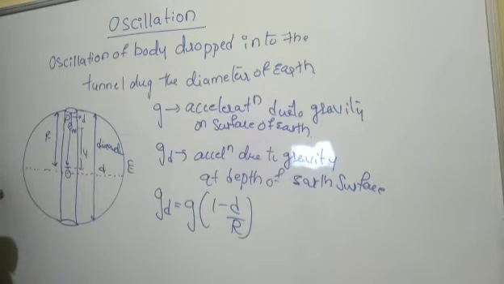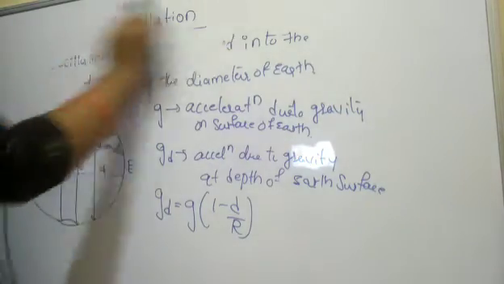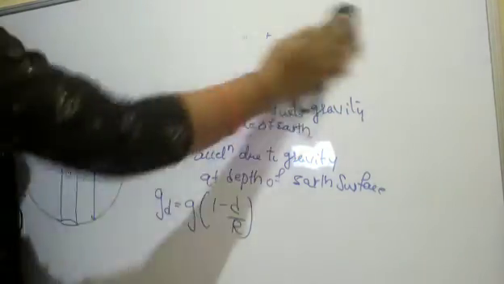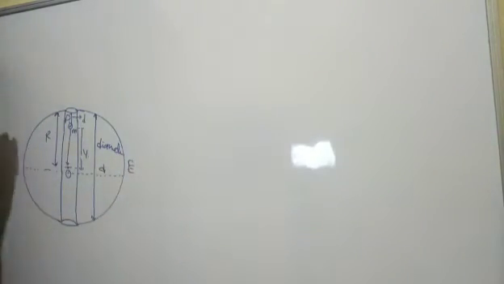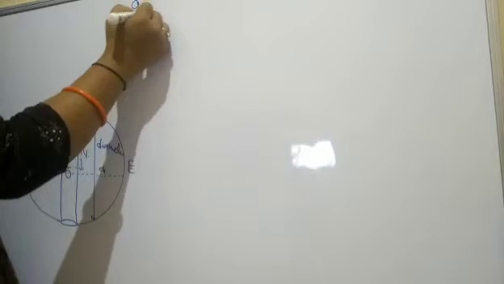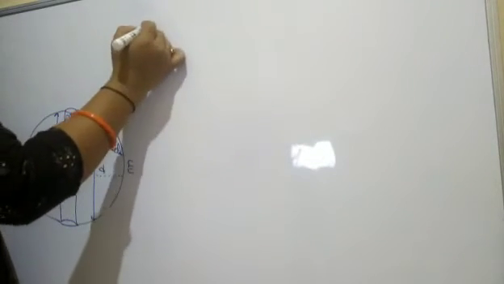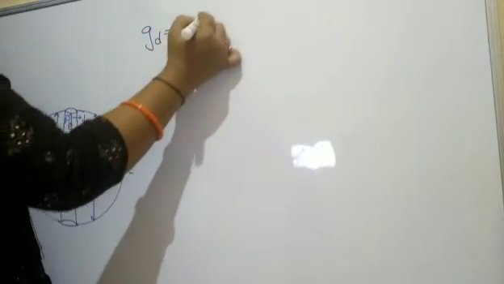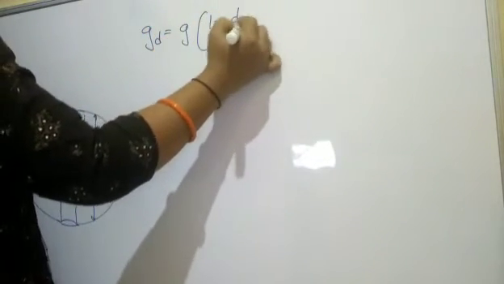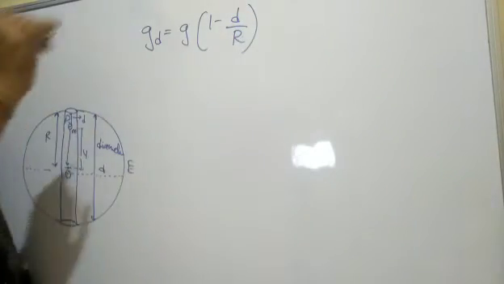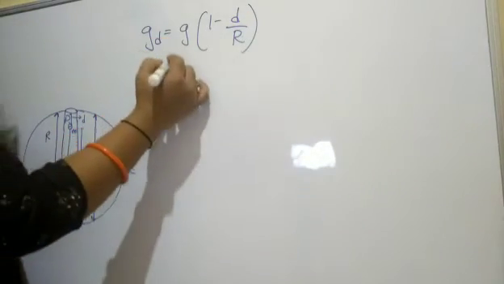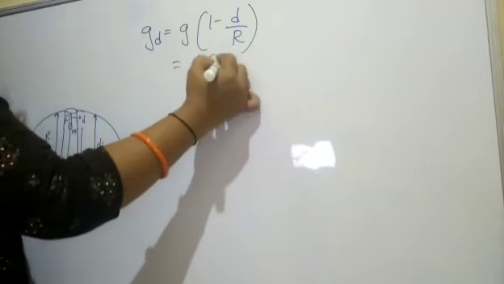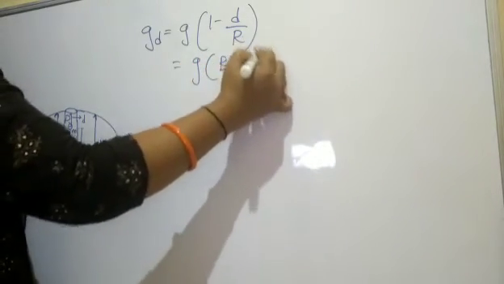Writing the complete expression, g_d = g(R - d)/R, where d is the depth.